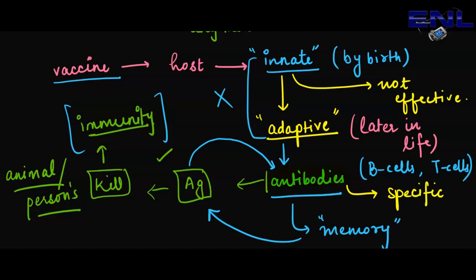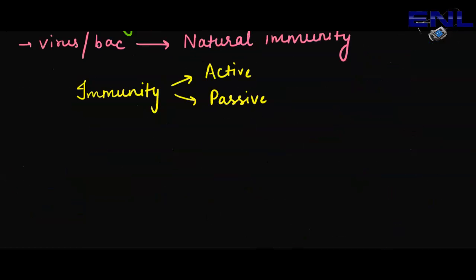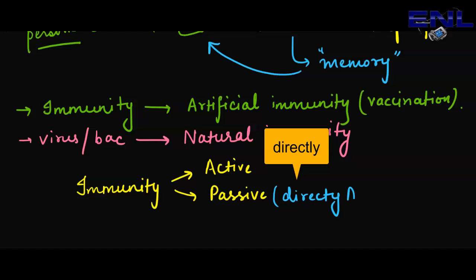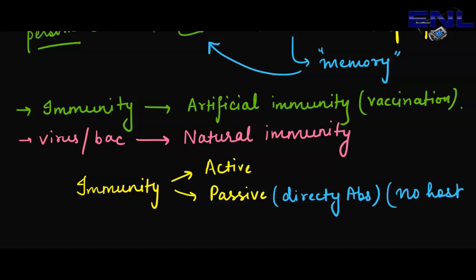When we directly inject the antibodies into that person and they kill the antigen, this is referred to as passive immunity. When antibodies are directly injected into the host, it is passive immunity. Here we can say there is no host immune system involvement, because the host immune system is doing nothing. Ready-made antibodies are given to them.